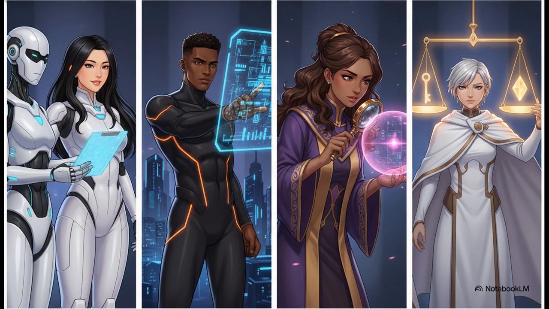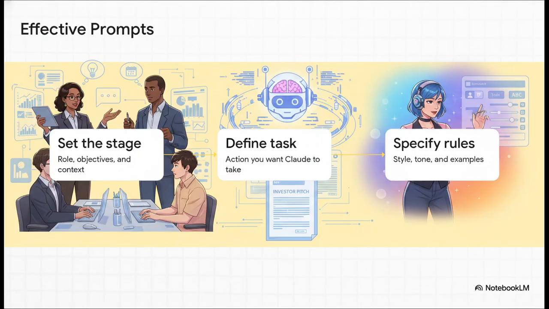You need delegation to know what to actually hand off, description to communicate it clearly, discernment to evaluate the output, and diligence to use the AI responsibly. Let's actually look at the description part of that framework in action. It breaks down into 3 simple steps.